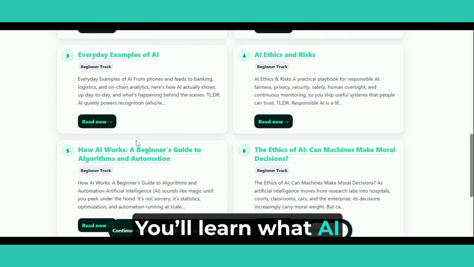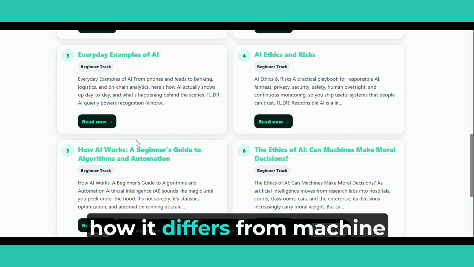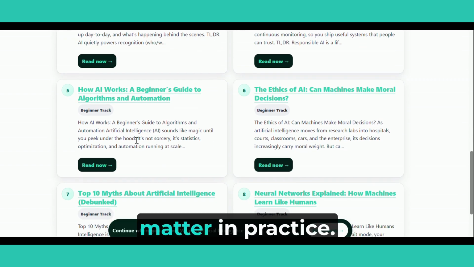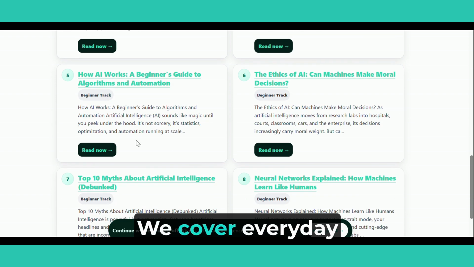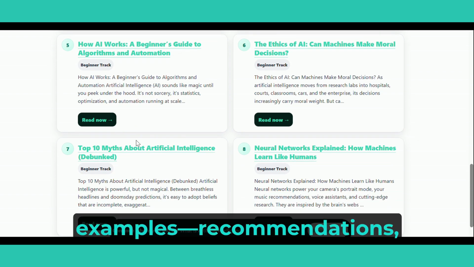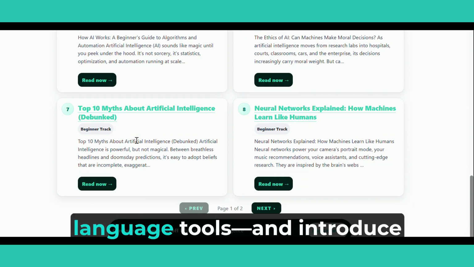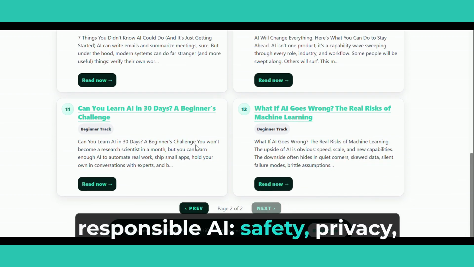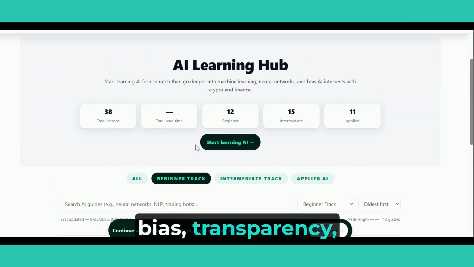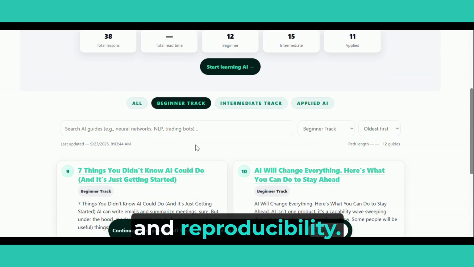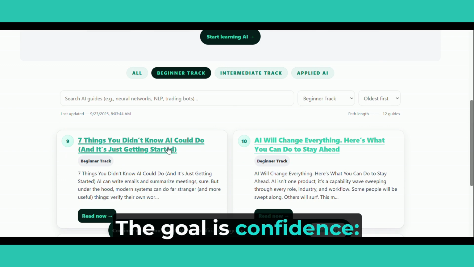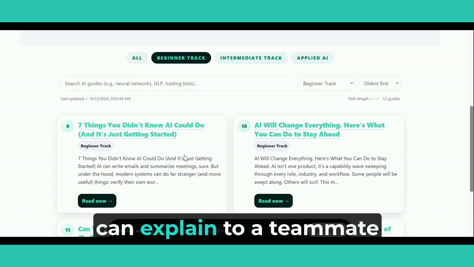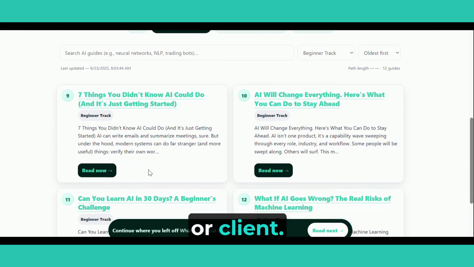Start with the beginner track if you want foundations without jargon. You'll learn what AI actually means, how it differs from machine learning and deep learning, and why those distinctions matter in practice. We cover everyday examples, recommendations, image recognition, language tools, and introduce responsible AI, safety, privacy, bias, transparency, and reproducibility. The goal is confidence. You'll walk away with a usable vocabulary and mental models you can explain to a teammate or client.